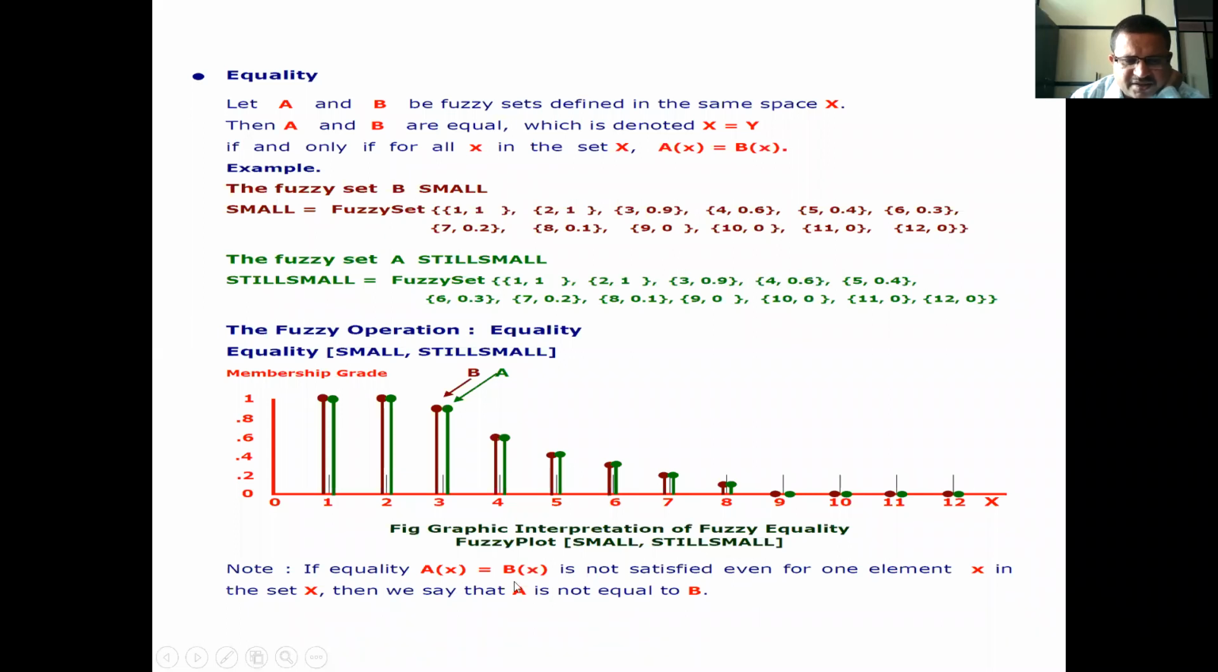If equality A(x) is equal to B(x) is not satisfied, even for one element x in the set capital X, then we say that A is not equal to B. That is, if whatever element, like 2, 1, is not there in the still small set, then we can say that small is not equal to still small, because whatever elements are there in the small set, all the elements should be present in the still small set. Then and only then can we say that equality is there.